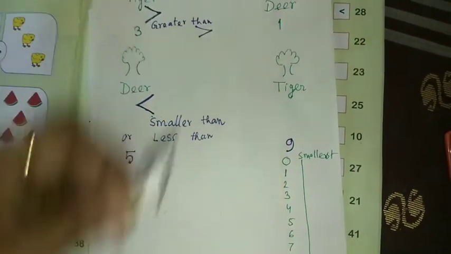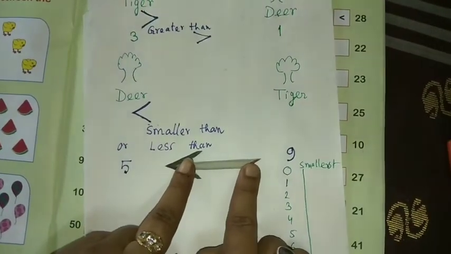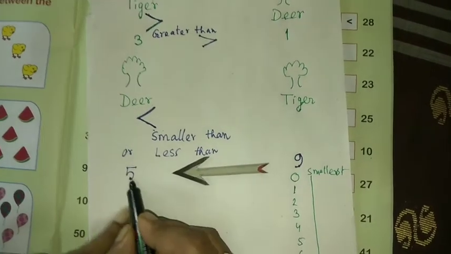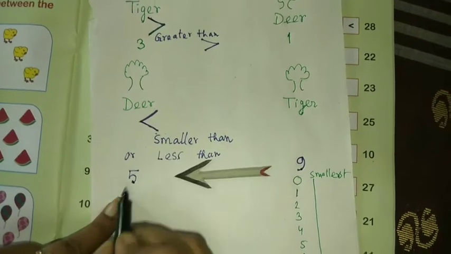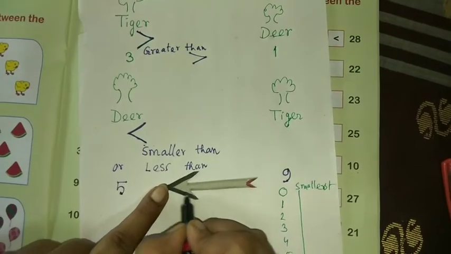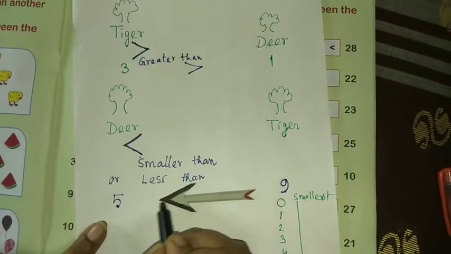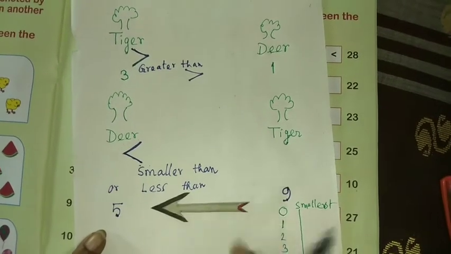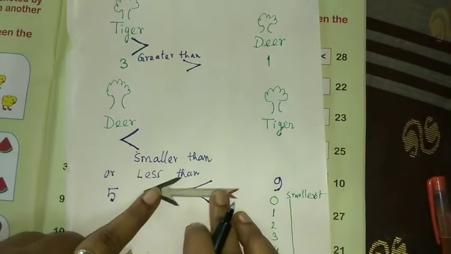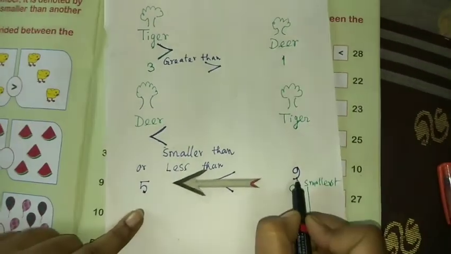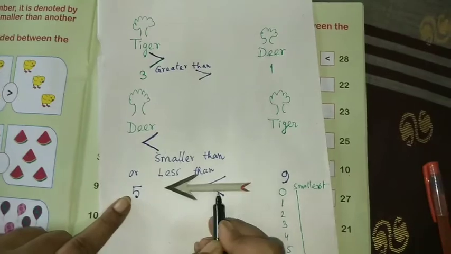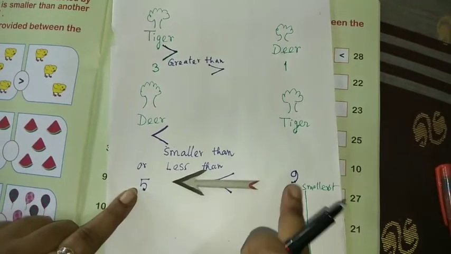That time the arrow's face is like this, because 9 is the big number and 5 is the small number. 9 is greater than 5. We can use this symbol. That means 9 is greater than 5, or we can say 5 is less than 9.